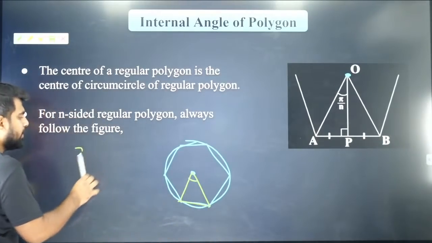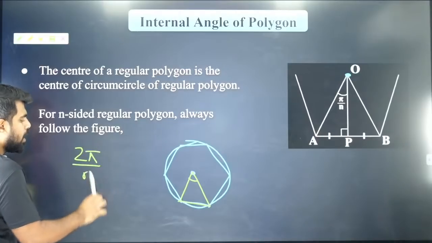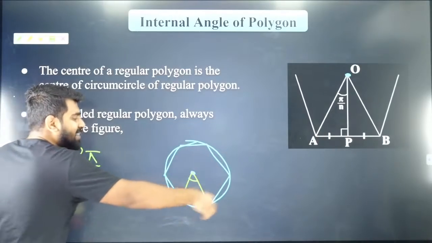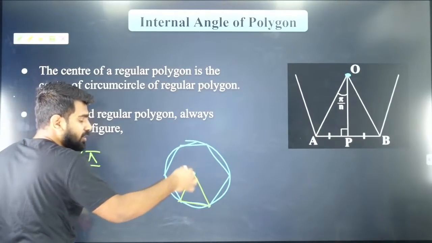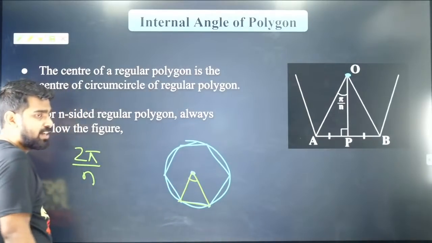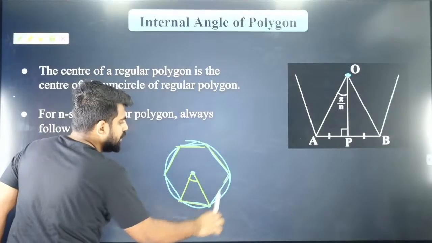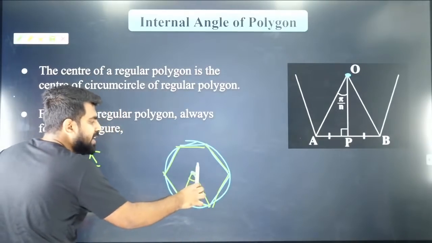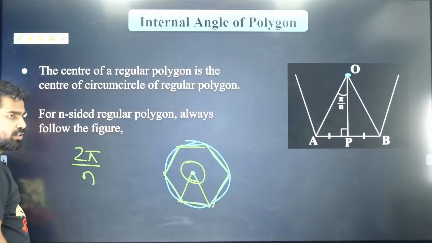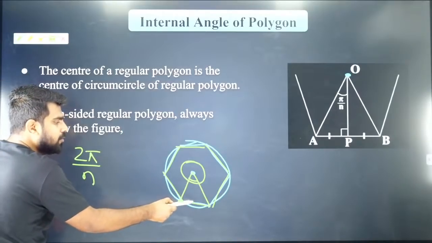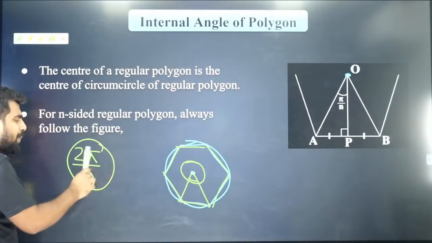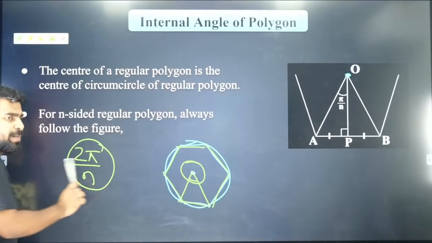This angle will be 2 pi by n, because the overall n sides subtend a 2 pi angle at the center. If you take all the sides, they subtend 360 degrees at the center. So one side will subtend 2 pi by n, which is 360 by n degrees.